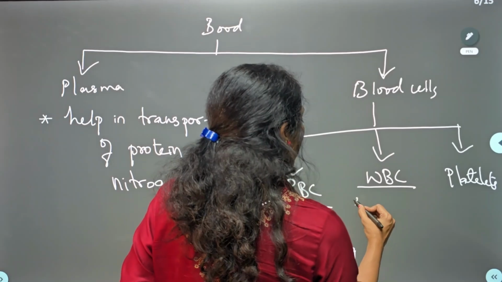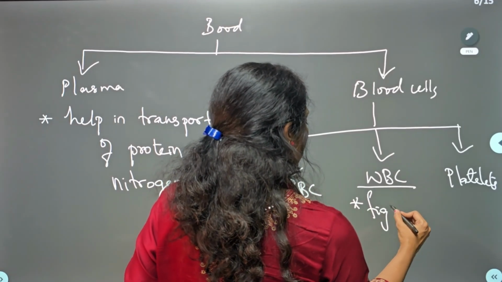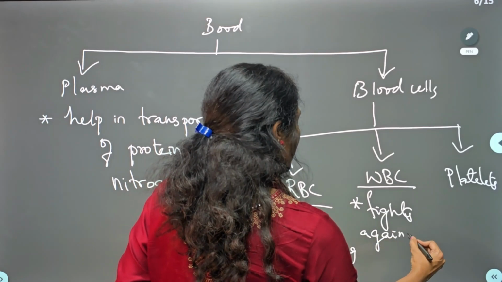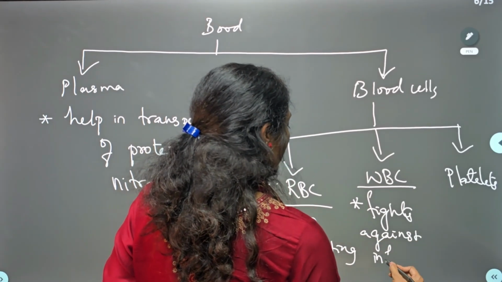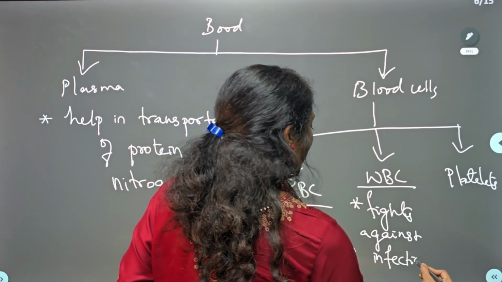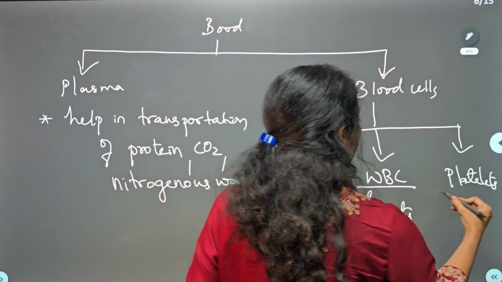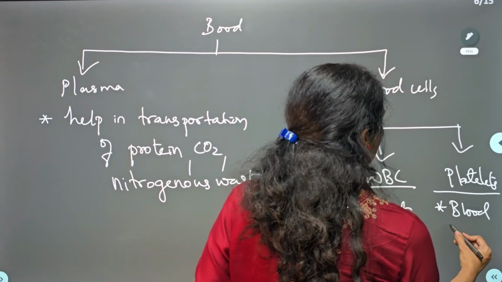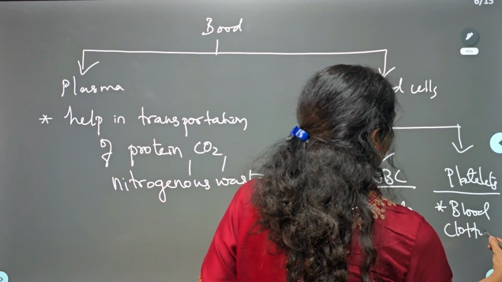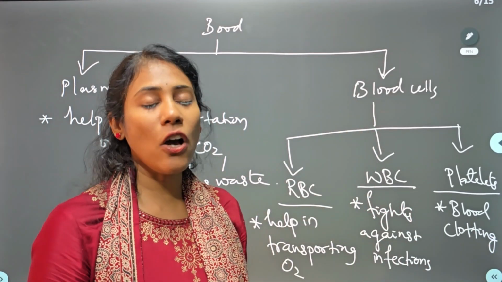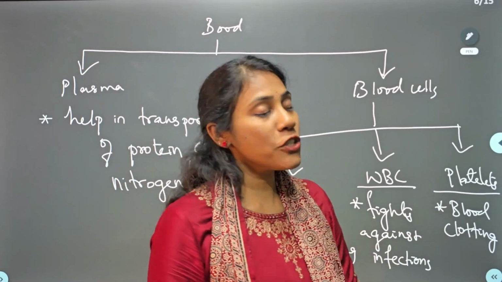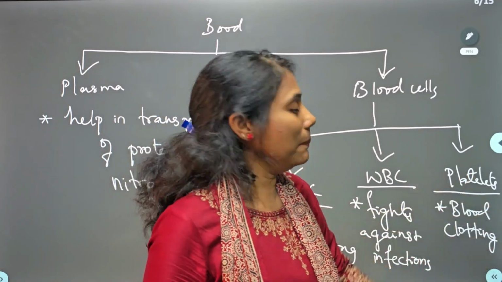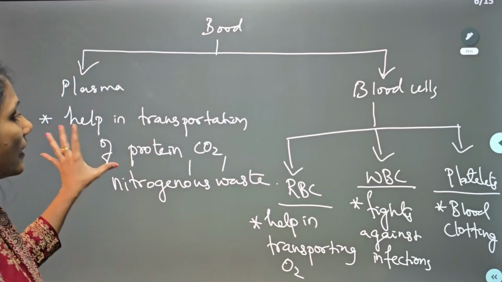WBC fights against infections, so they are a part of immunity, guys. And platelets help in blood clotting during the time of injury or cut, to prevent extra loss of blood. Blood clotting should happen. That blood clotting is brought by platelets. So these are the uses.